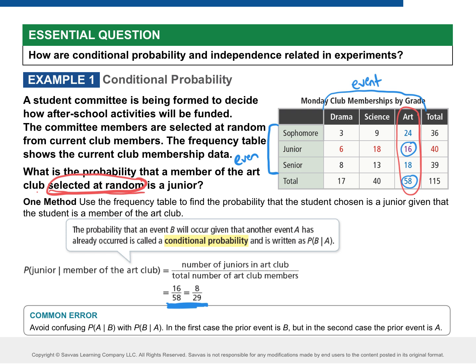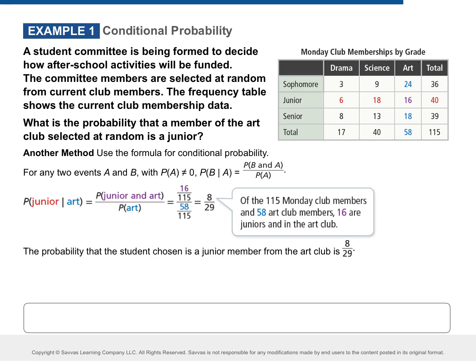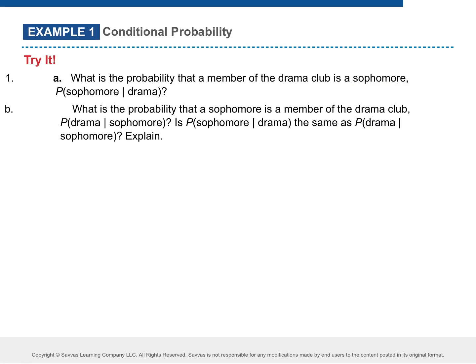Okay, so go ahead and look at your example. I'm going to stay on this page so that I have the table to look at. But your part A and B, go ahead and answer both of those, and then we'll talk about them together. In your part A, it has it written in this form here. It says it in words, but I want to talk about what this means. It says probability of sophomores out of the drama club.